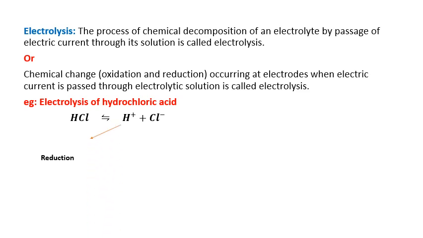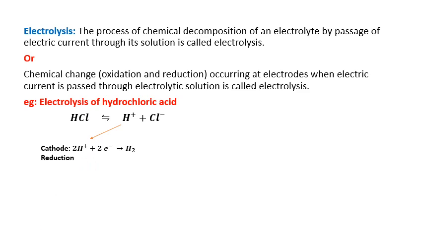Now H+ is the cation. It is moving towards the cathode. This H+ reacts with the electrons and gives hydrogen gas. So at the cathode, what is happening? 2H+ + 2e- gives H2. So is it oxidation or reduction? Addition of electrons is taking place here. So we call it reduction.